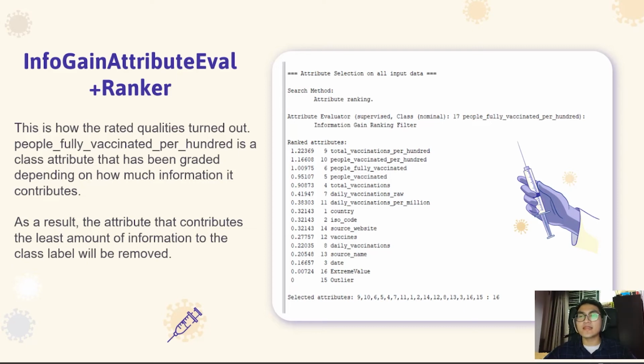We can see that there are numbers of rank. The higher the rank, the higher the attribute contribution. For the vaccine progress, we remove the least contributing data such as date, source name, and daily vaccination on the pre-process tab. Next, I will show the result of the reduced data.